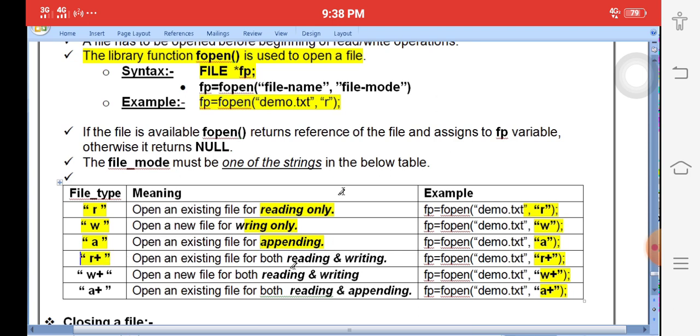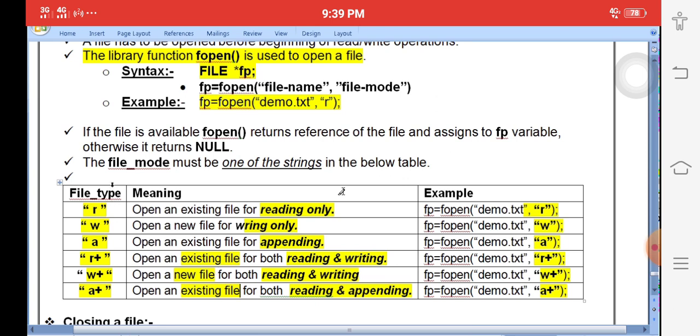r+ means reading and writing at a time. w+ means reading and writing. It is also similar; the only difference is that r+ works on an existing file, meaning an already created file, but w+ always creates a new file. Then reading and writing are possible. a+ means reading and appending on an existing file. Existing file is nothing but an already created file. New file means every time it creates a new paper. These are the file modes.